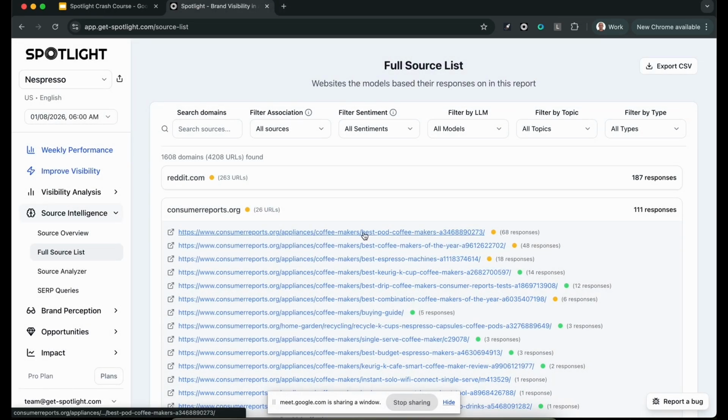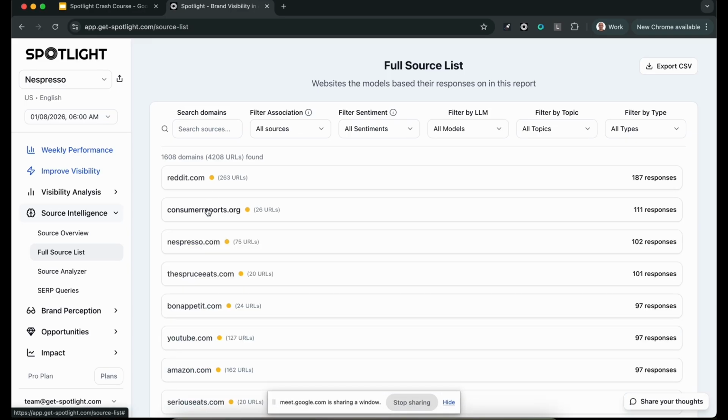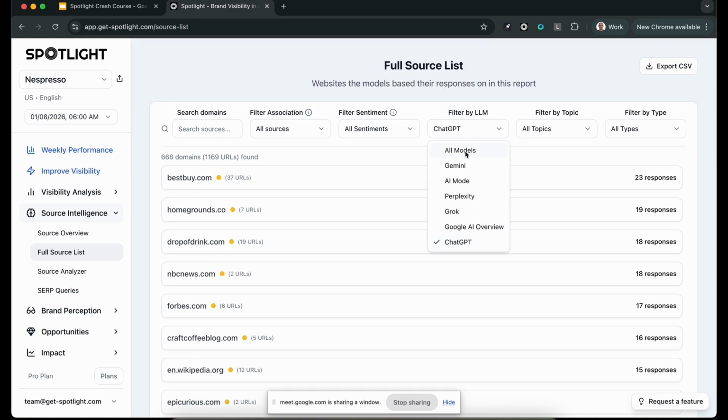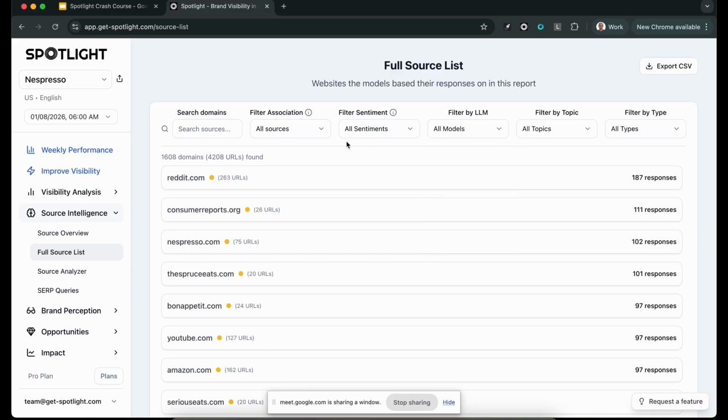But we know this URL, we want to make sure that we look good on that URL, that we appear on it, and that we look good on it. So we know what is currently affecting the models. We'll talk about Reddit in a moment. And you can also see that per model. So where's ChatGPT getting its data? By the way, you'll notice no Reddit, because Reddit is less of a source for ChatGPT. But other models are still citing Reddit quite a bit. So first of all, we have this overview of where the models are getting their information.